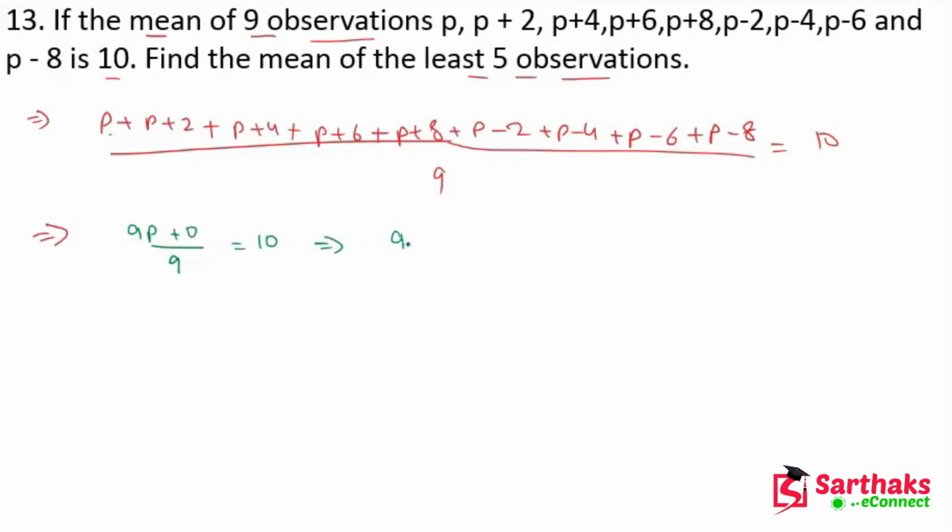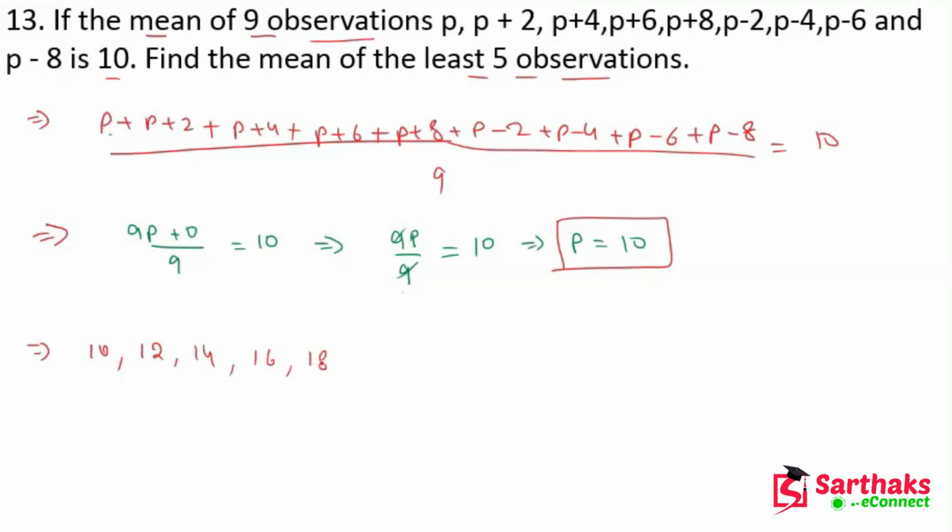So we get 9p divided by 9. This 9 will be cancelled and this is equal to 10. So the value of p is equal to 10. Now the observations become: p is 10. P plus 2 means 10 plus 2, this is 12. P plus 4 means 10 plus 4, this is 14. P plus 6 is 16. P plus 8 is 18.